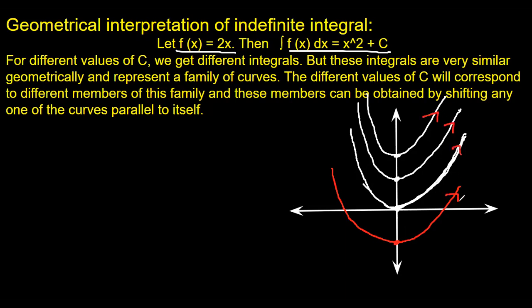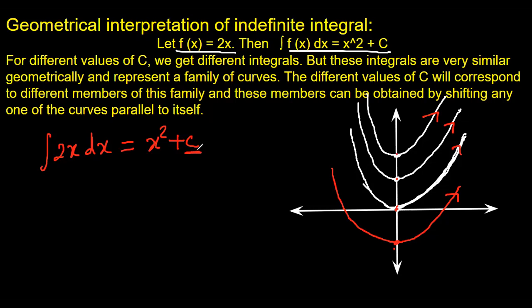So when we are integrating 2x, and we write integral of 2x dx is equal to x squared plus c, and we take different values of c, we get all these members. And how many members are there in this family? There are infinitely many members. You see, we have shown 1, 2, 3, 4, and for different values of c, you will get different members.